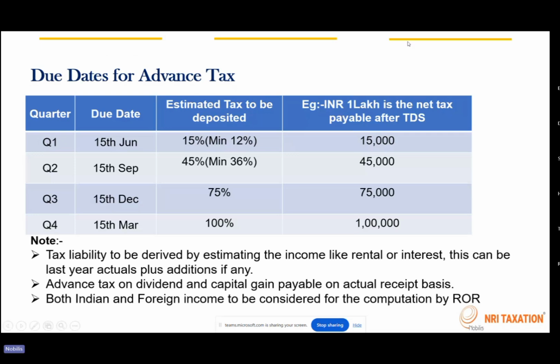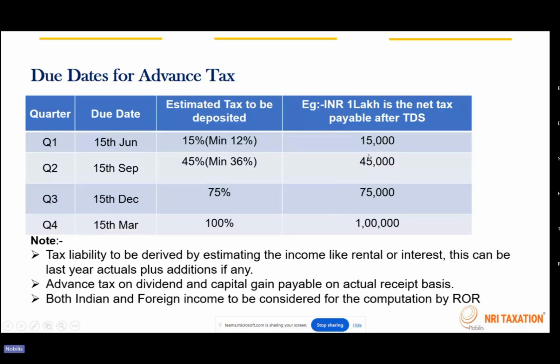The due date of advance tax looks like this. The dates are fixed: by 15th of June, 15% must be paid. By 15th of September, 45% of the advance tax should be paid. By 15th of December, 75% should be discharged, and by 15th of March, 100%. So there are totally four installments of advance tax, and the taxes should be paid within these due dates to get the benefit and to avoid the interest.